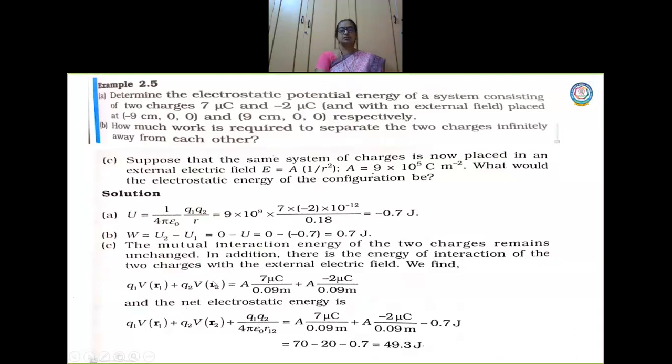So I will substitute this value here. So the electric field is this, and the potential is 7 microcoulomb divided by 0.09, plus minus 2 microcoulomb by 0.09 meter. So when I simplify this, I will have the value to be 49.3 joules, which is the electrostatic energy of the configuration. Are you able to understand? So please go through these sums.